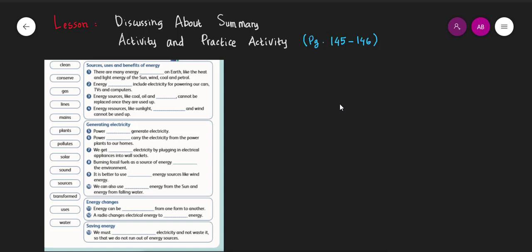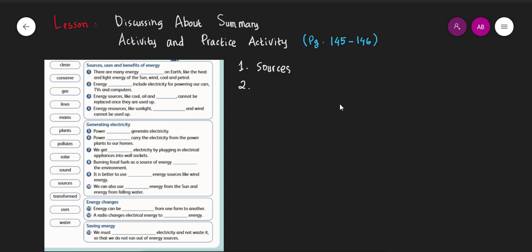And then number 1, there are many energy on Earth like heat and light, energy of the sun, wind and coal and petrol. So the answer will be sources. Okay, number 2, energy include electricity for powering our cars, TVs and computers.